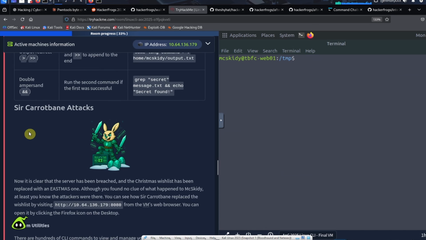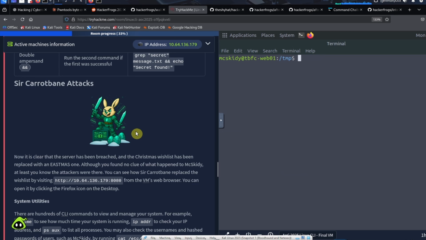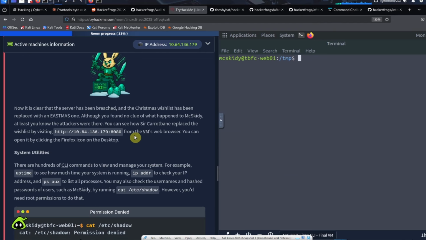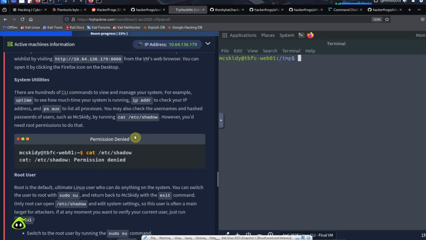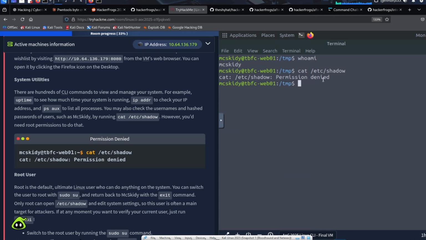Okay, so let's move on. So Sir Carrot Bane attacks. I guess this is one of the bad guys in this particular story. And what do they want us to do? Okay, they're teaching us about the root user in this case. Our user right now is the McSkitty user. If you type in whoami, it'll tell you what your user account name is. And there are certain files that we can't read, for example, the etc shadow file that has all of the password hashes for all the users. We could try reading this, so cat etc shadow, but it's going to give us a permission denied error message here. The reason is because we don't own this file and we don't have permissions to read it.